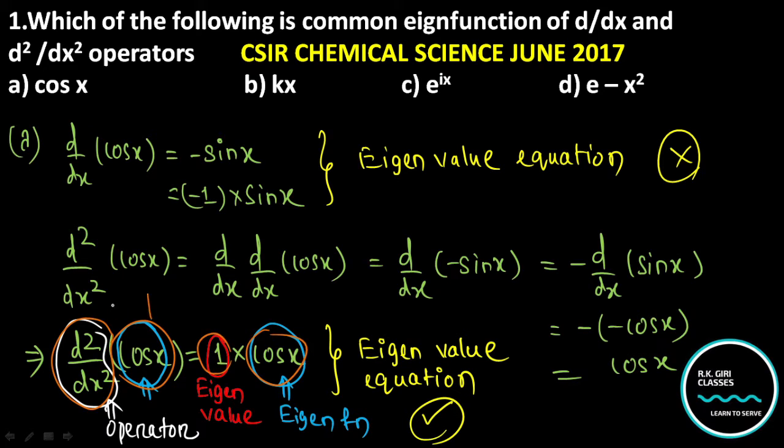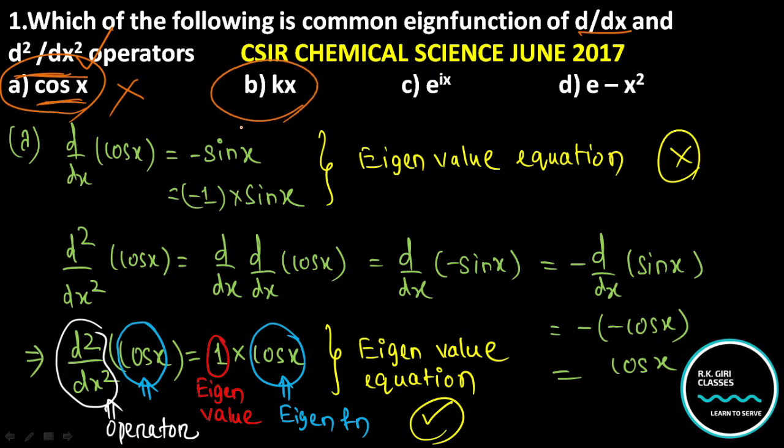That means you got A psi1 is equal to a constant times psi1. You got a common function, which is known as an eigenfunction, and the eigenfunction is cos x for the operator d square by dx square, where the eigenvalue is 1. That means option A is incorrect, because cos x is the eigenfunction for d square by dx square, not for d by dx.